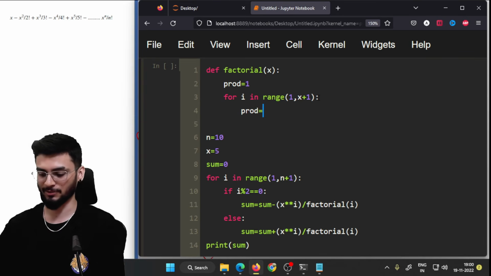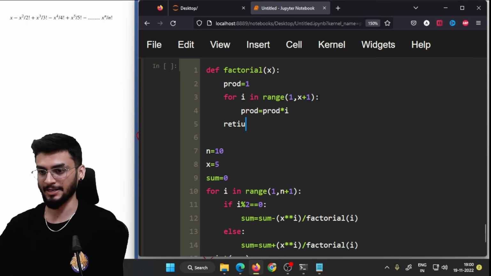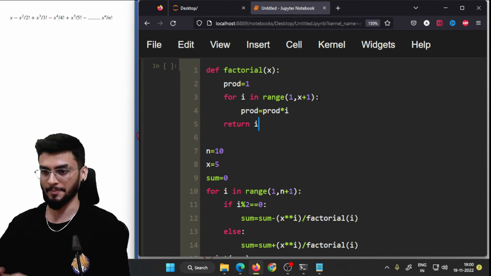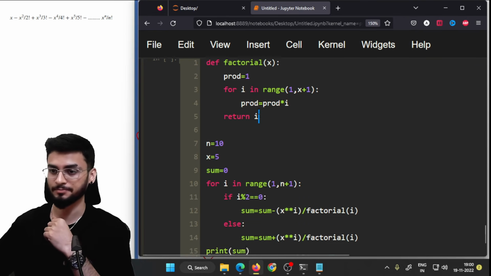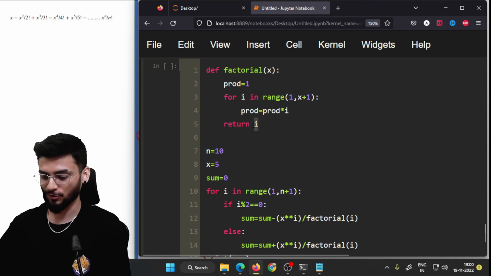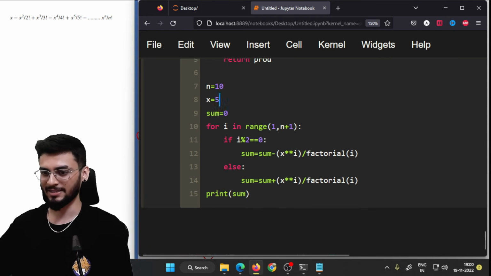So product is equal to product into the value of I, and then I just write return prod. Right, so this will be giving you the value of factorial. Okay, so I think this should work now.